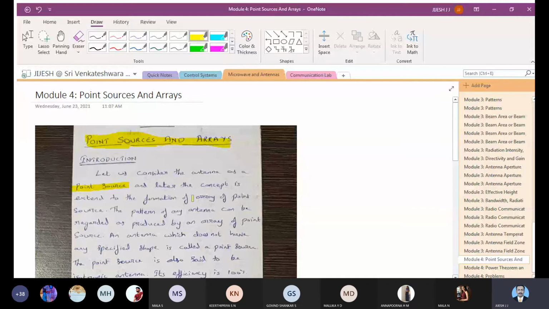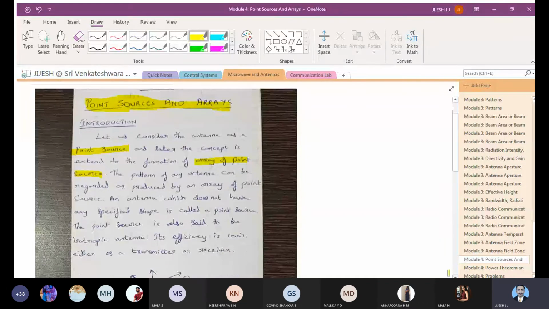The pattern of an antenna can be found out and regarded as that of an array of point sources. You just think that an antenna is like a point source. Point source means one point. If you ask that antenna to radiate, it will radiate in all directions, all the 360 degrees.